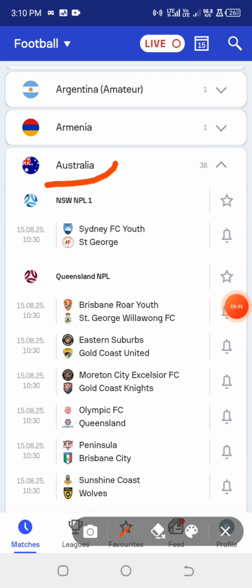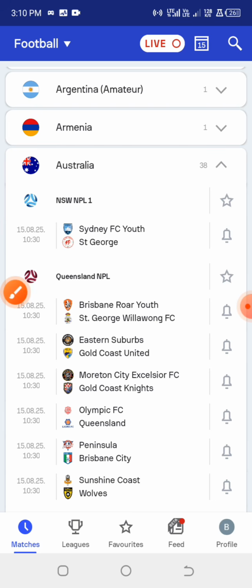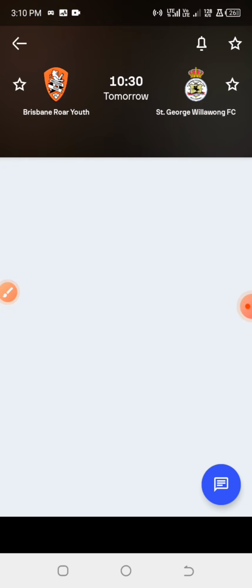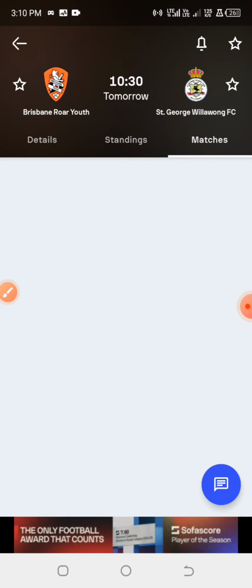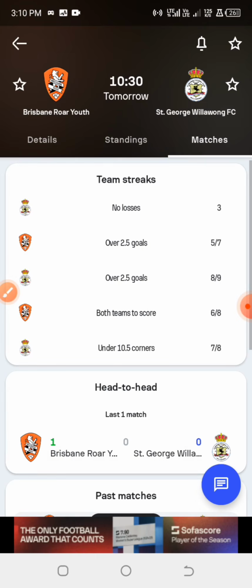So now if you want to apply a very fast method of getting your over 2.5 goals, let us make use of the Australia League as an example. I love this particular league because of how the scores go. The first thing you need to do is click on the matches, and that is where you are going to see the team streaks.